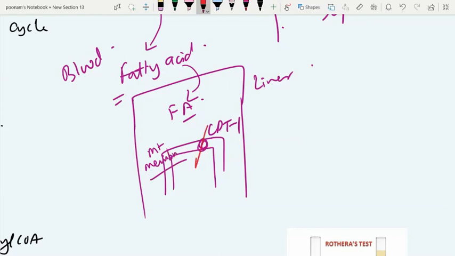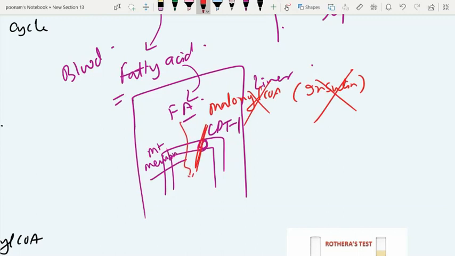You should know malonyl-CoA blocks CPT1, and this malonyl-CoA is produced in presence of insulin. So when insulin is not there, malonyl-CoA is not there, the block is abolished, and the fatty acid enters the mitochondrial matrix, where it undergoes beta oxidation, and excessive beta oxidation results in ketogenesis.